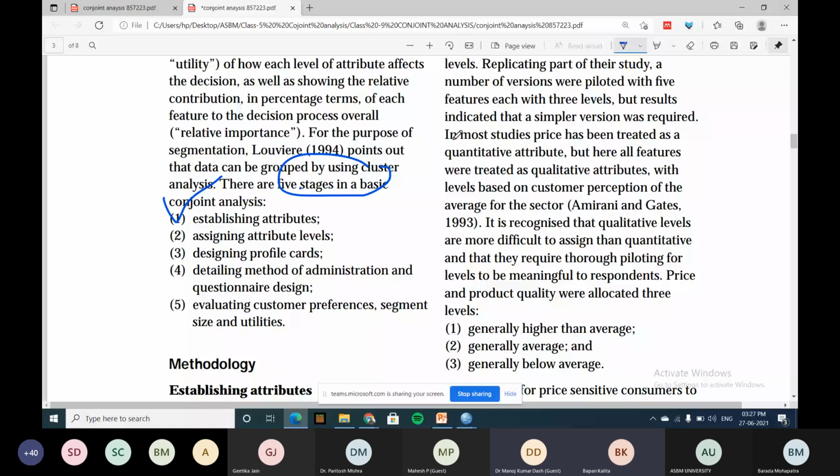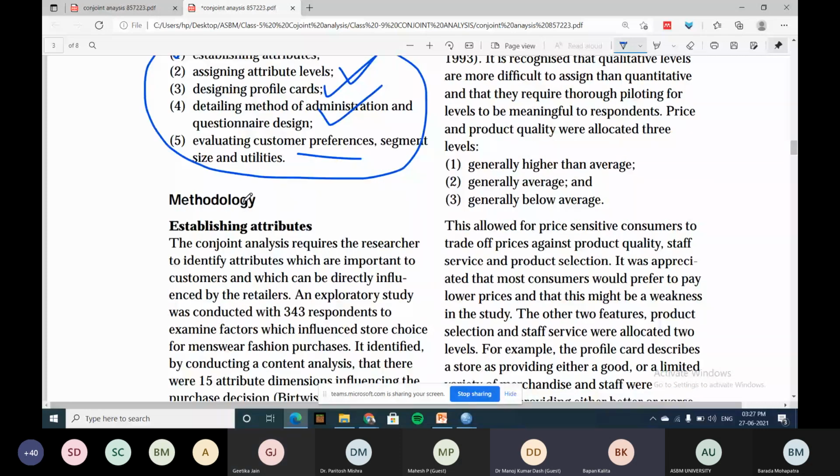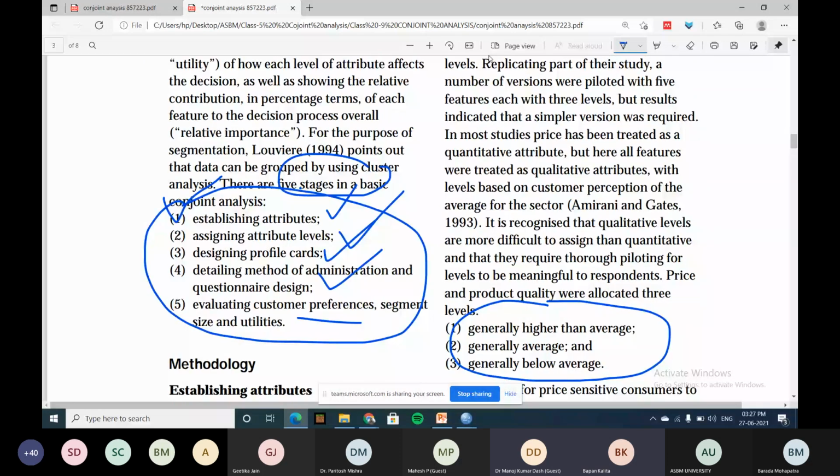What are the 5 stages? First, attributes, then assigning attributes, then collecting the information, then designing a questionnaire, and preference. Is it clear now? I've already explained this. Then this is the satisfaction: higher than average, then lower than general average. Now see, how many attributes has he taken?